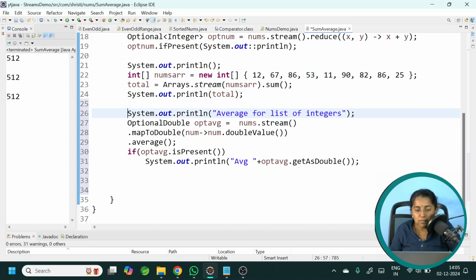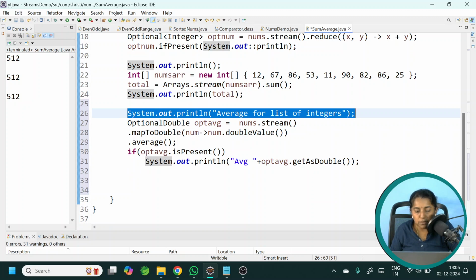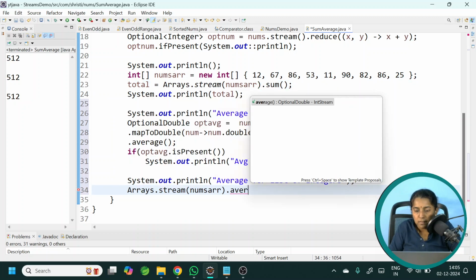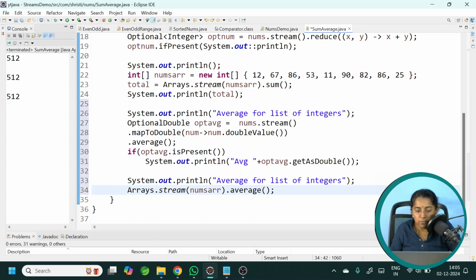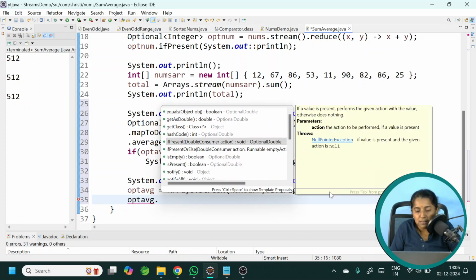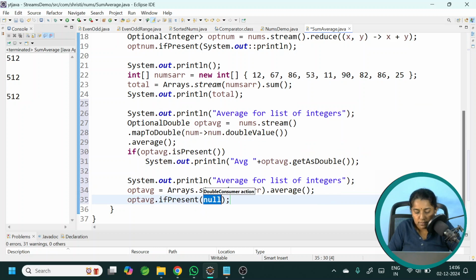Now the same thing we will try for an array of numbers. So again Arrays.stream().average(). It returns an OptionalDouble value. So here also I will retrieve it in the same variable optAverage, and this time let me use .ifPresent. See, it takes a DoubleConsumer. Again it is a specialized class for primitive data types.